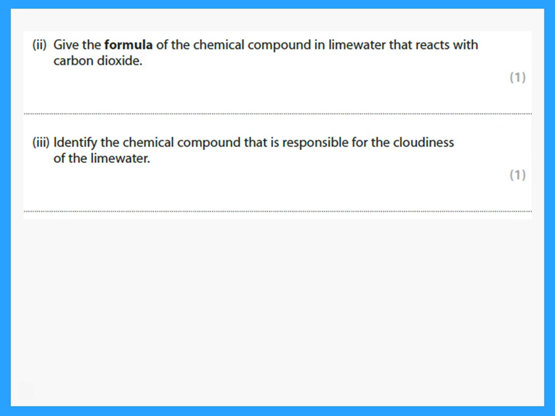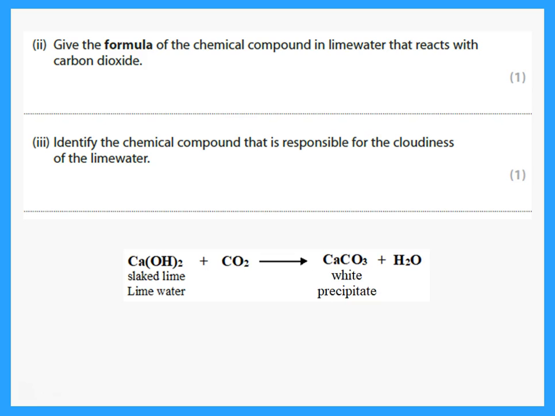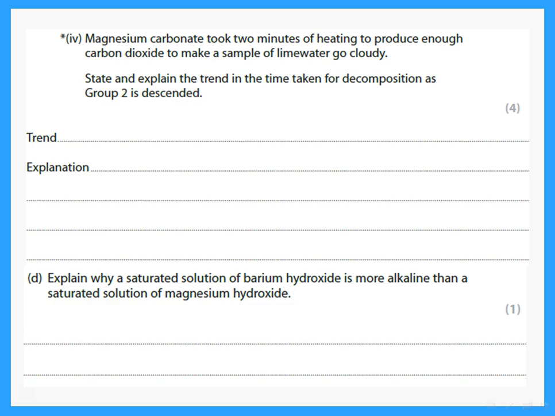Then he says, give the formula of the chemical compound in lime water that reacts with carbon dioxide. Again, you have to remember that lime water is actually calcium hydroxide. Identify the chemical compound that is responsible for the cloudiness of the lime water. Again, when we pass carbon dioxide through slaked lime or lime water, this forms calcium carbonate, which is not soluble in water, so it forms a cloudiness or it causes the reaction to be milky.